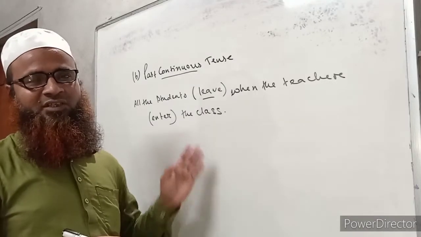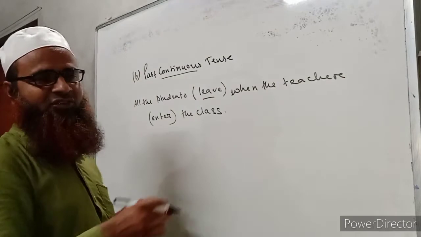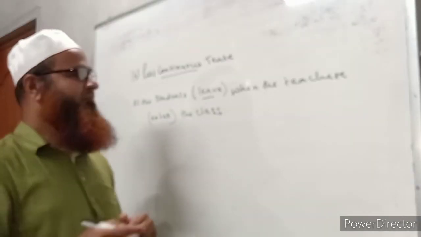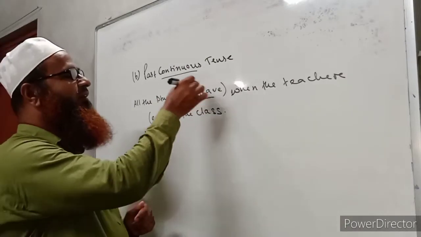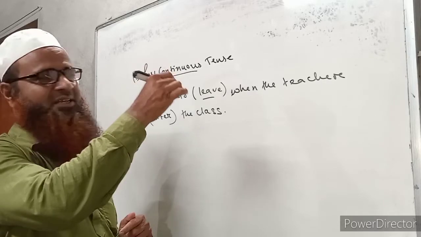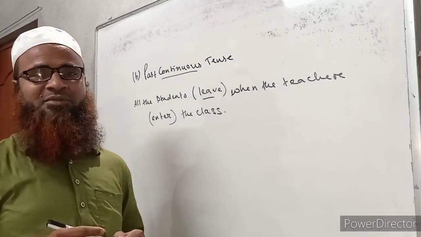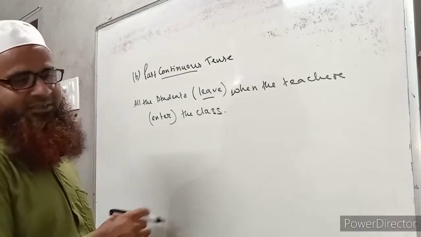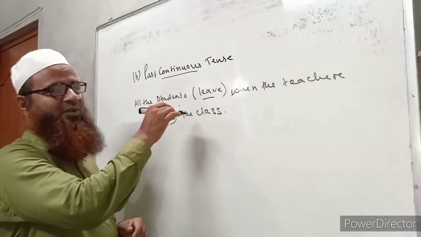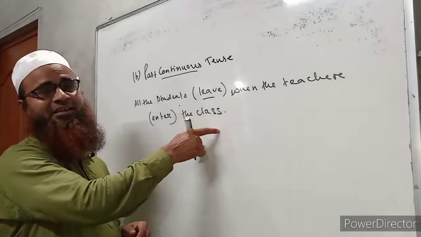Now we have to examine this sentence. Both the actions of this sentence are already past, because the students left the classroom, it is an incident of past, while the teacher entered the classroom, it is also an incident of the past. So what happened? Actually, when all the students were leaving, then the teacher entered the class.